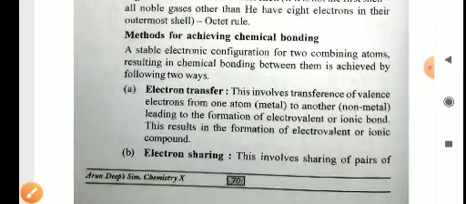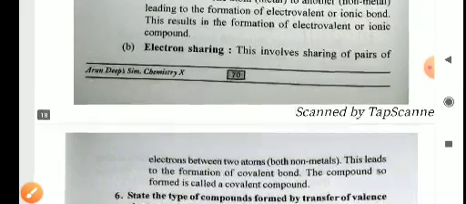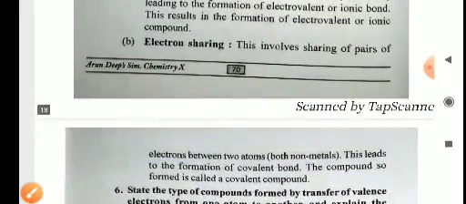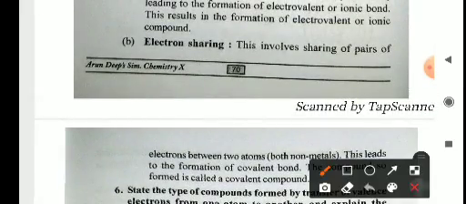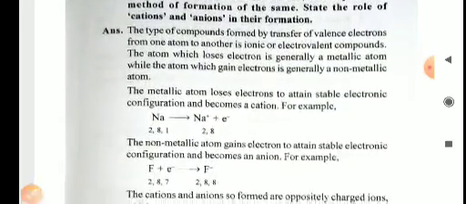Okay, methods for achieving chemical bonding: the stable electronic configuration for two combining atoms, resulting in chemical bonding between them, is achieved in two ways. One is electron transfer, in which an electrovalent bond will form, as we know, and the other is electron sharing, in which a covalent bond will form, as we have discussed before. Okay, so these are the questions.